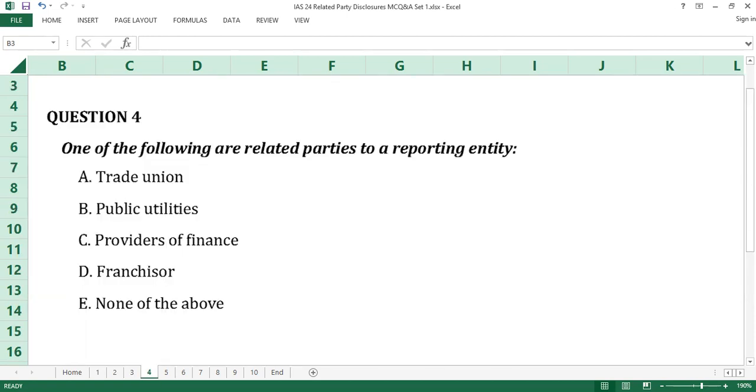Question number 4. One of the following are related parties to a reporting entity. A. Trade union. B. Public utilities. C. Providers of finance. D. Franchisor. E. None of the above. Time counts.